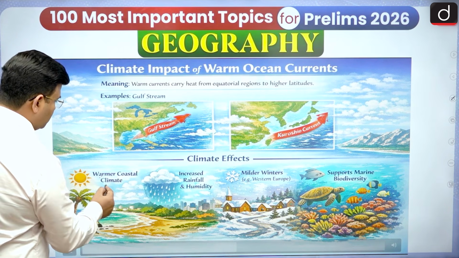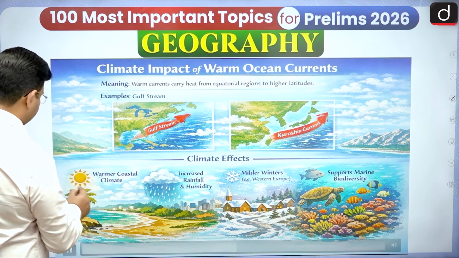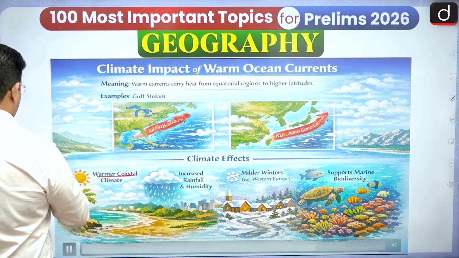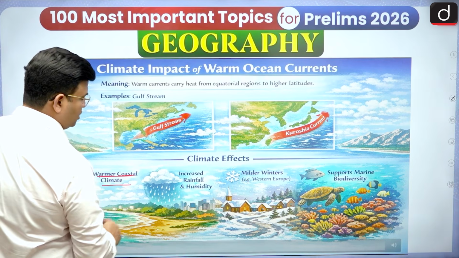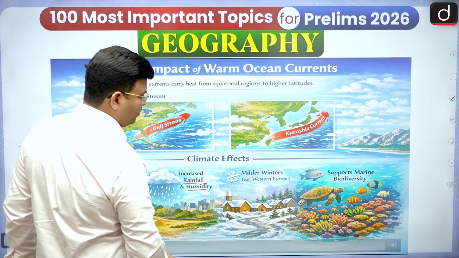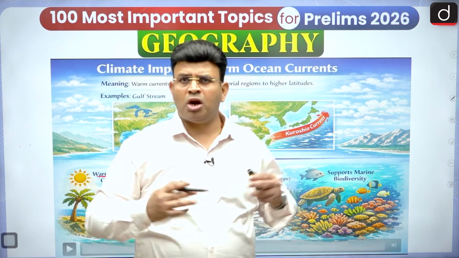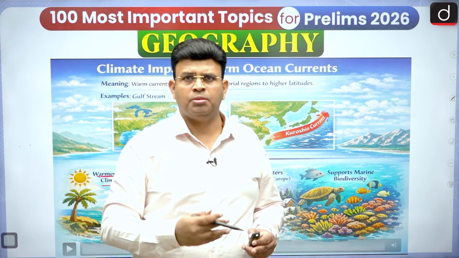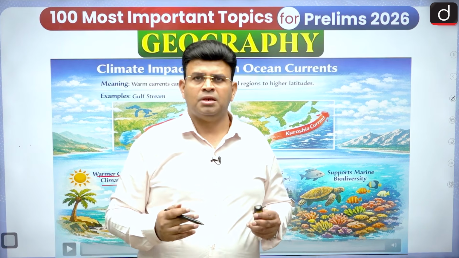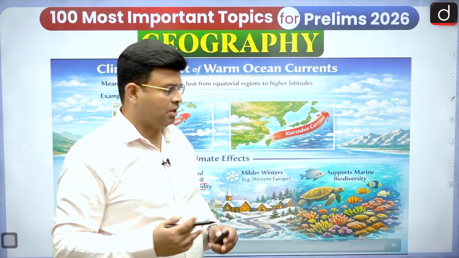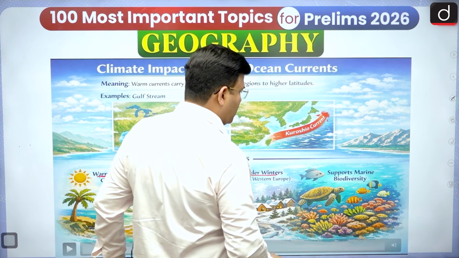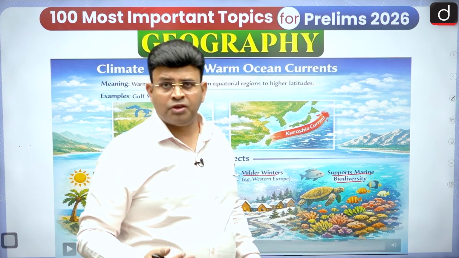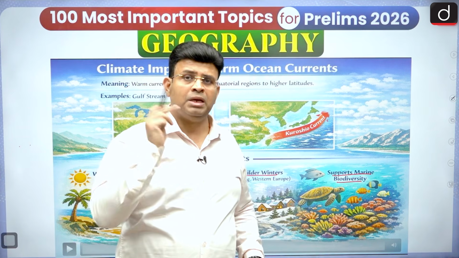So in this region, a warmer climate will be there. Yes, rainfall will happen, more humidity, and winter will not be very cold because of the warm ocean current. In the coastal area, winter will be less. Yes, mild winters will be there, and it will support marine biodiversity. Lots of fishes will be there, but relative to the cold, it will be less.